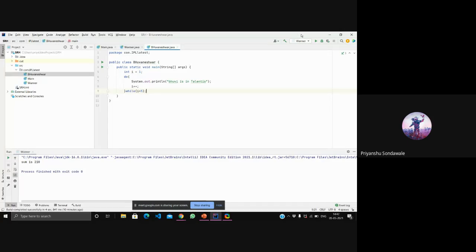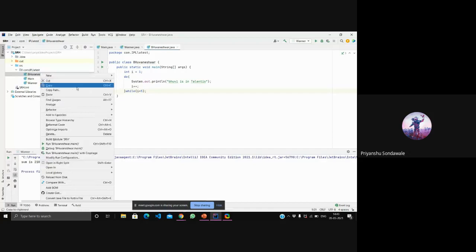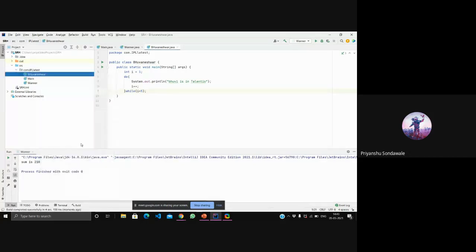Let's see after running this program what output we get. I should run this as main. In the output you can see "Bhuvi is in Talentio". So what was happening here?